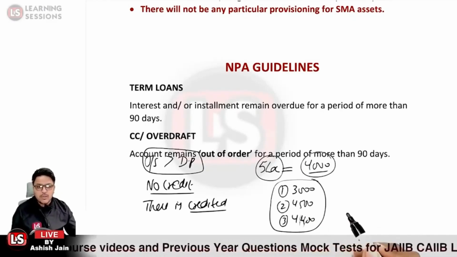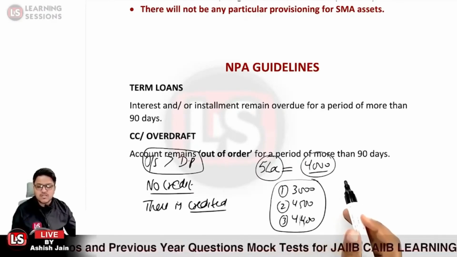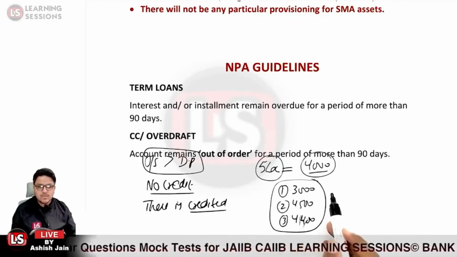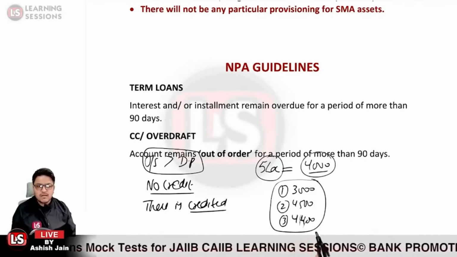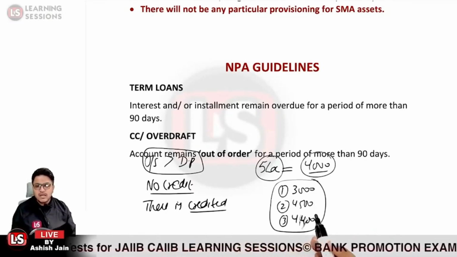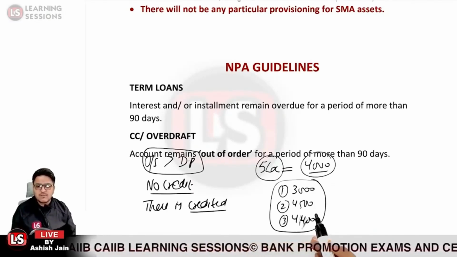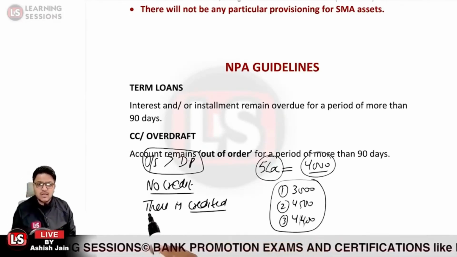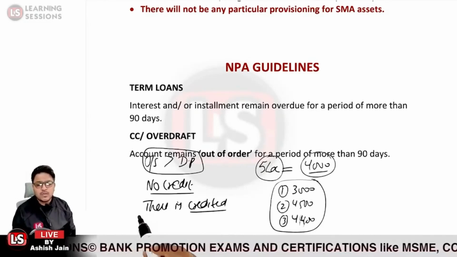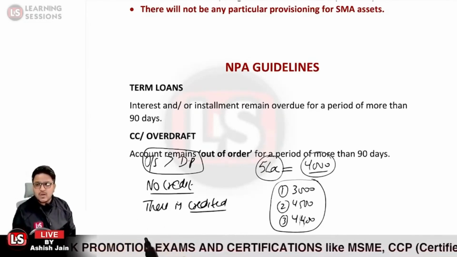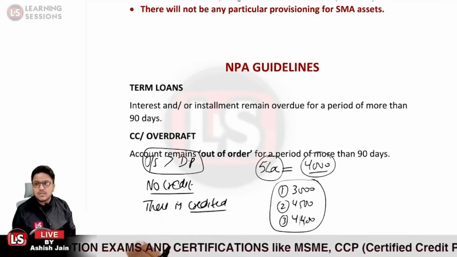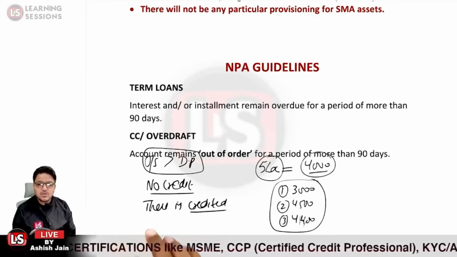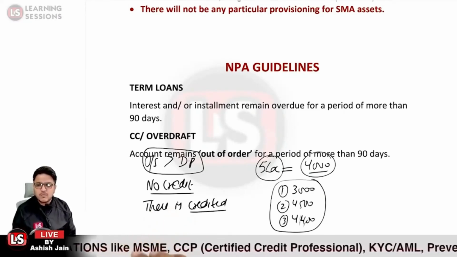I already told you that interest of rupees 4,000 is being charged each month, and the borrower deposited rupees 3,000 in the first month, 4,500 in the next month, and 4,400 in the third month. Under the out of order criteria, if the amount so credited is not sufficient to cover the interest so charged for that period, the account will be classified as non-performing asset.